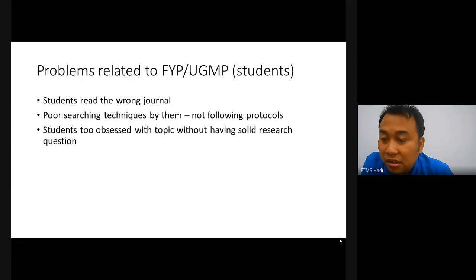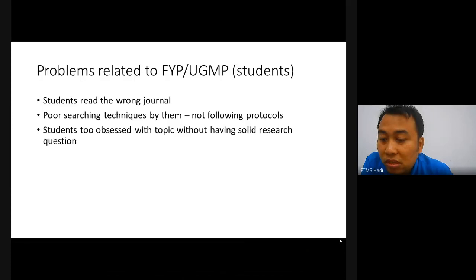Then they don't have searching techniques. I'm not saying that they don't have any, but sometimes their searching technique is quite poor, so we are here to help them get better searching techniques. One reason is they are not following protocols, and probably they don't have some skill in searching. That's why this sharing session is conducted.